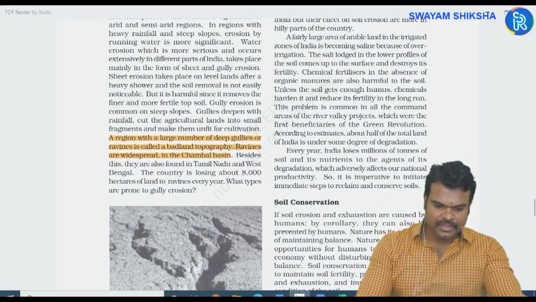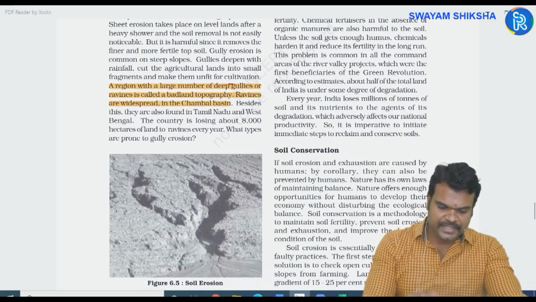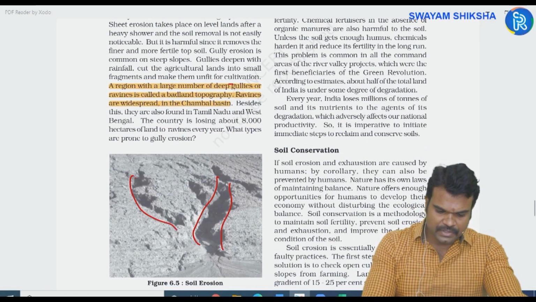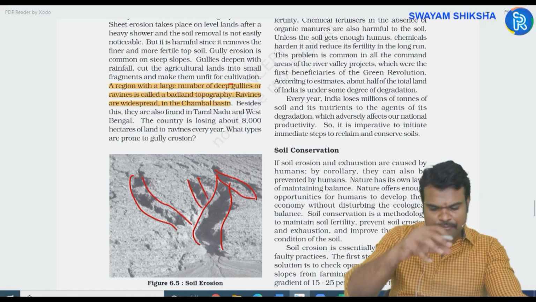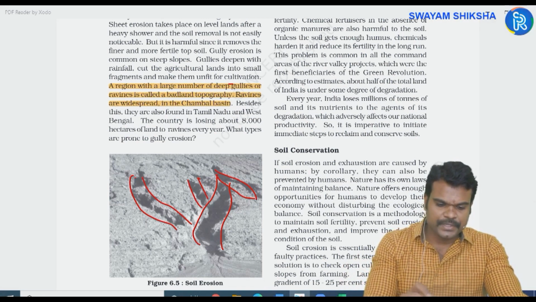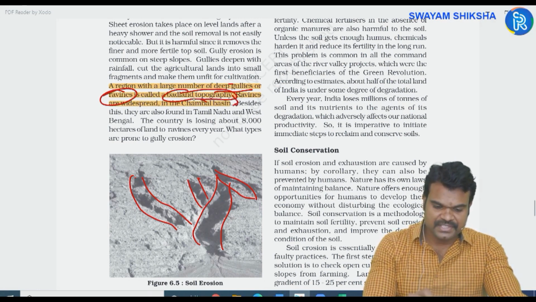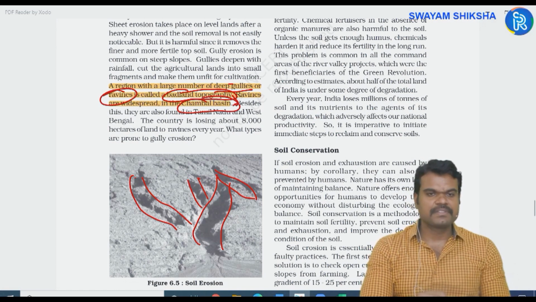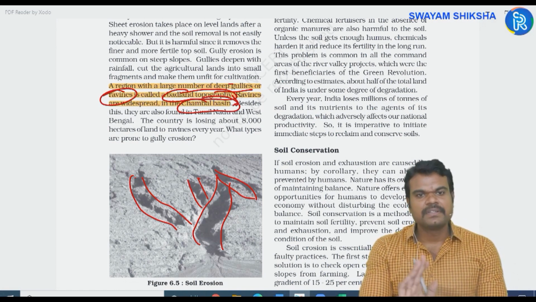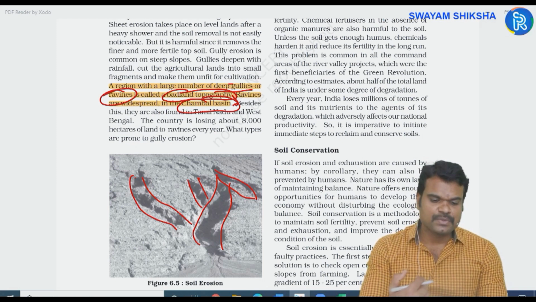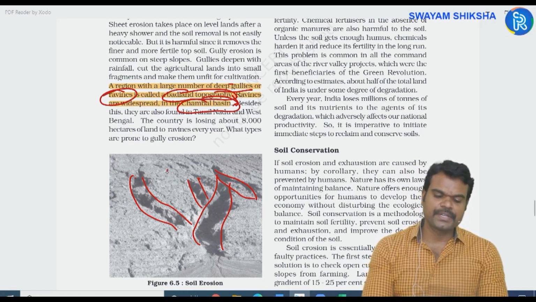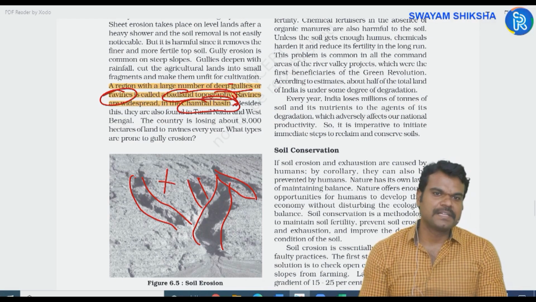Next you have gully erosion. See, this is the perfect example. Ravines or gully erosion. When you have the flow of water with increased velocity, that will lead to the formation of some kind of gullies. Okay, a region with a large number of deep gullies or ravines is called badland topography, which is generally seen in the Chambal area. I have clearly explained this while doing the drainage system. Okay, so the Chambal area is known for badland topography. If that is the case, you cannot go for cultivation. It is not suitable for cultivation or human settlements.